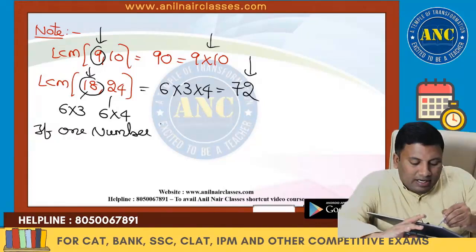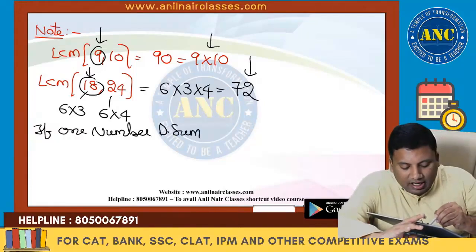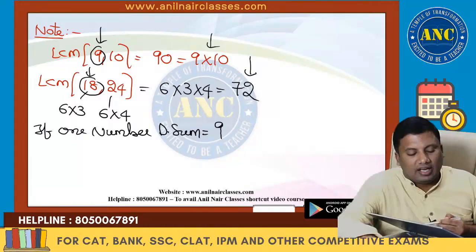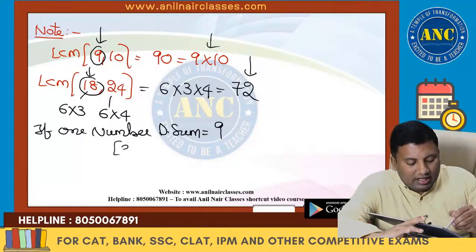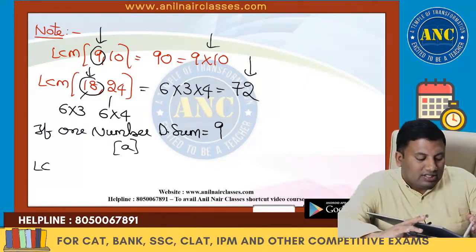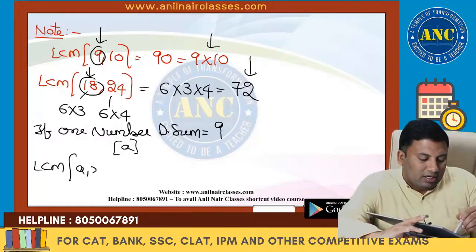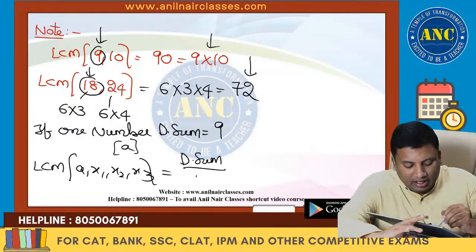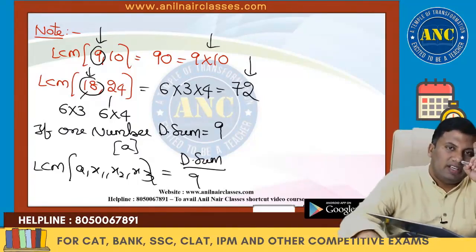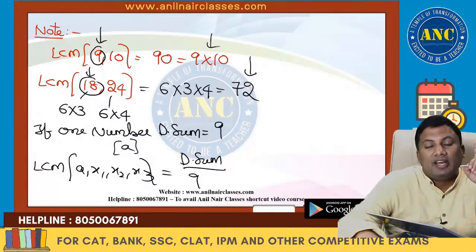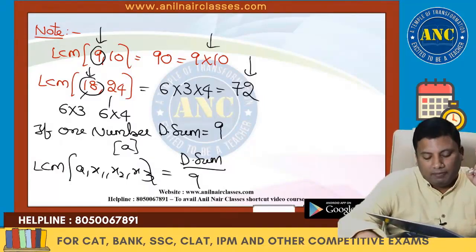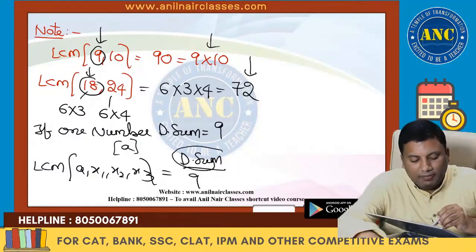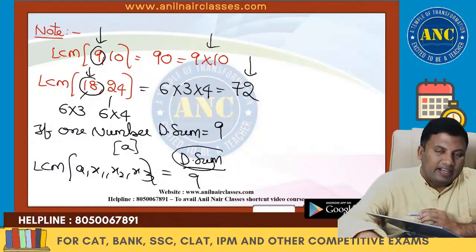If one number's digital sum is 9, if I call that number A, LCM of A comma x1, x2, x3, any numbers, the answer's digital sum will be 9. I hope the idea is clear.